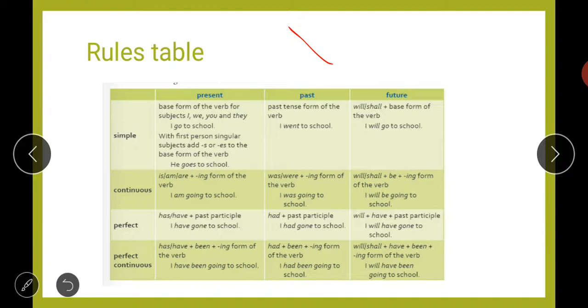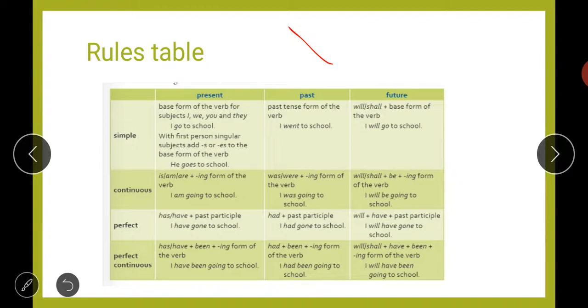Next, if we talk about continuous, firstly, present continuous. If we are talking about something which is continuous, which is going on, in case of present, we will use is, am, are plus the ing form of the verb: I am going to school. Here, along with the base form of the verb, go, we have added ing, and we have used the helping verb am. In case of past continuous, we will use the helping verbs was, were. As you know, in present we use the helping verb is, am, are; for past, we use the helping verb was, were.